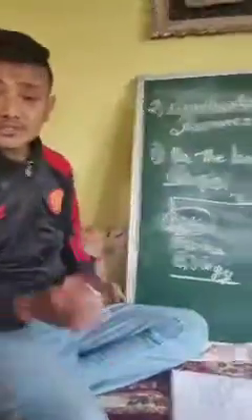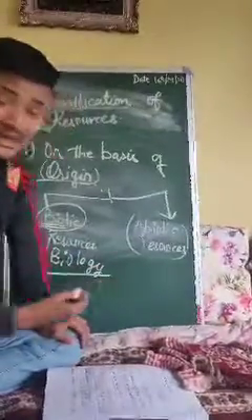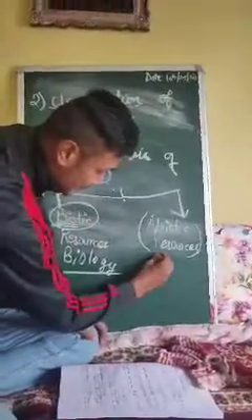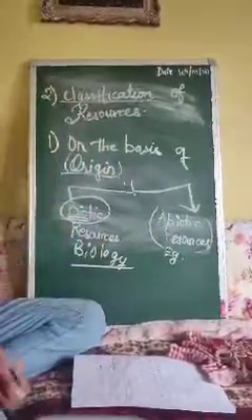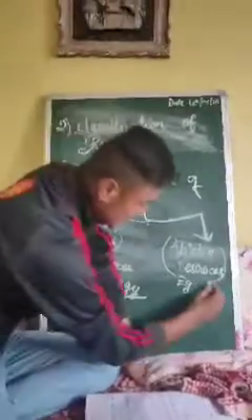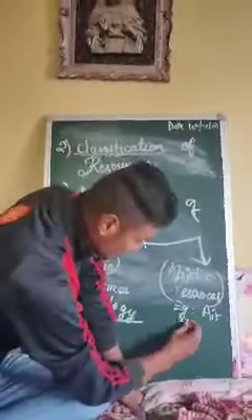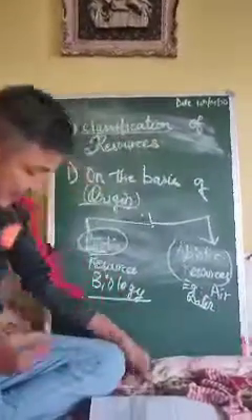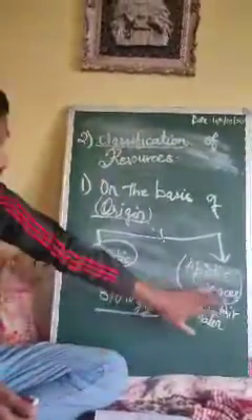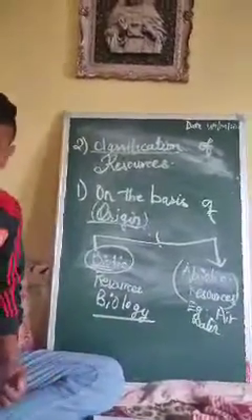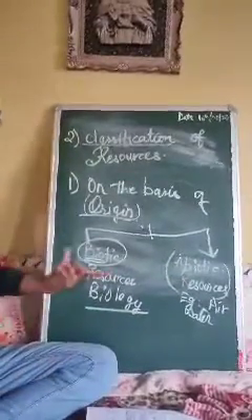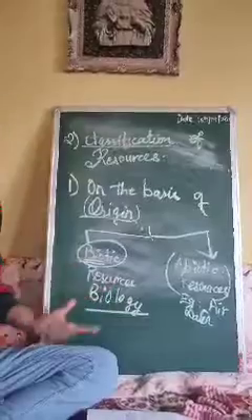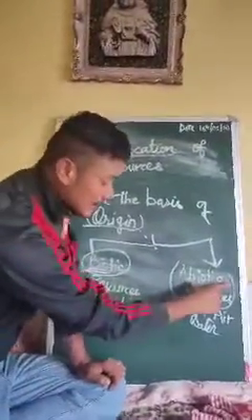Now what is an abiotic resource? An abiotic resource is one which is not living. Let me give you an example of an abiotic resource: air, water, and many more things. Those are regarded as abiotic resources. But please students, don't get confused. Biotic components or resources are living and abiotic are non-living.